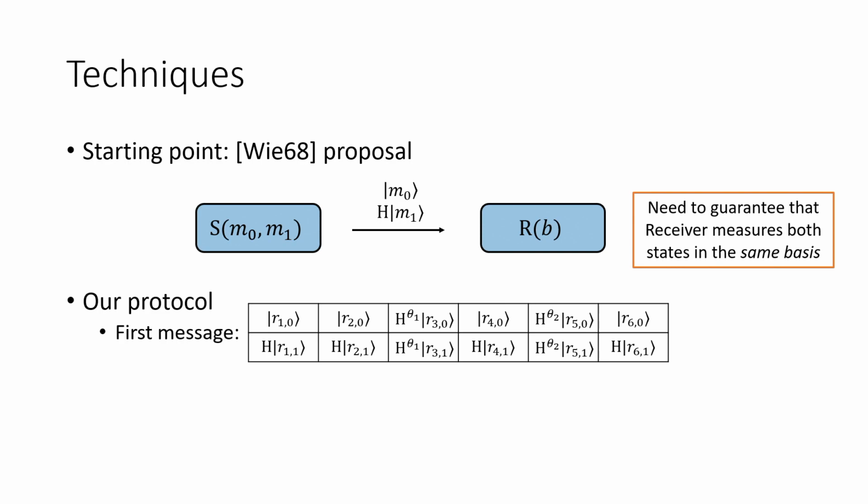In most of these columns you can see that one bit is encoded in the standard basis and one bit is encoded in the Hadamard basis, except for a couple of positions that we call trap positions, where the sender just samples a uniformly random basis, one of these two bases, and encodes both bits in the same basis. We call these trap positions because they're going to be used to make sure that the receiver is indeed measuring each of these columns in the same basis.